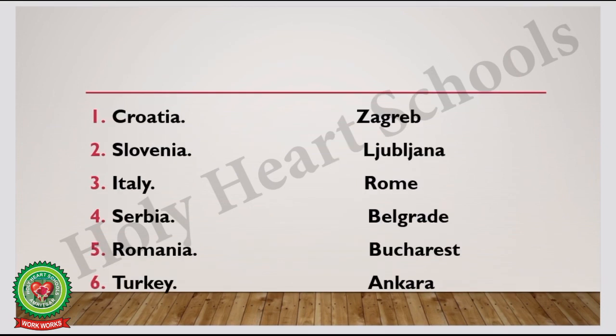Next, Croatia. Capital name is Zagreb. Number 2, Slovenia. Capital name is Ljubljana. Number 3, Italy. Capital name is Rome. Number 4, Serbia. The capital name is Belgrade. Number 5, Romania. Capital name is Bucharest. Number 6, Turkey. Capital name is Ankara.